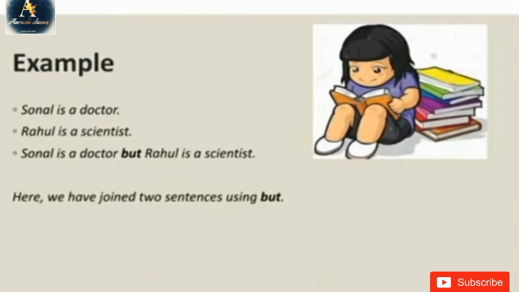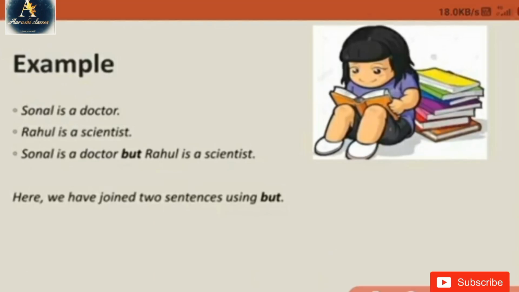Now, let me tell you an example about linkers. I know it's hard for you guys to understand linkers with their definition. That's why I have an example for you. The example is: Sonal is a doctor and Rahul is a scientist. So these are two different sentences. But when we join them, we are using a word between, which is but. See, Sonal is a doctor, but Rahul is a scientist.